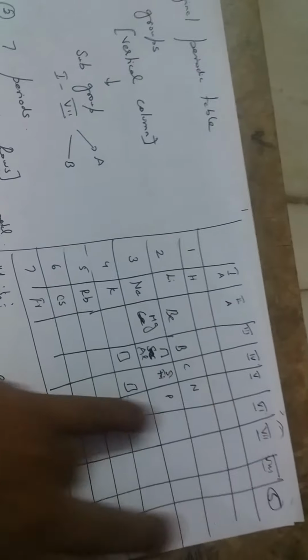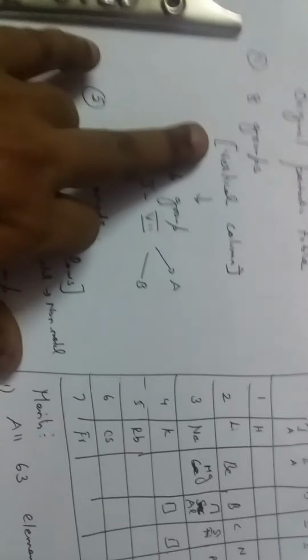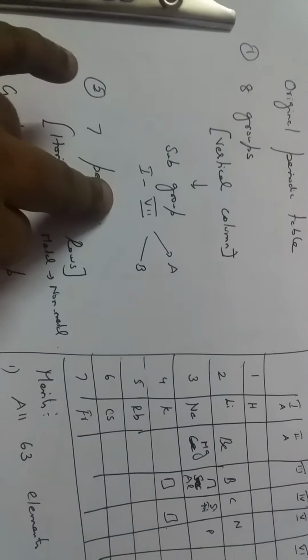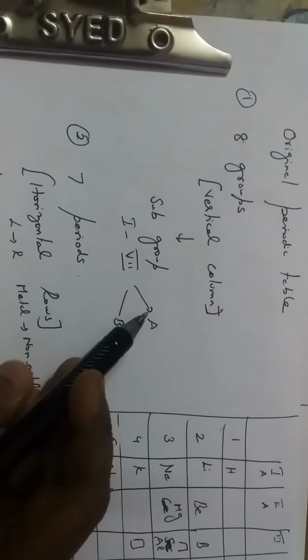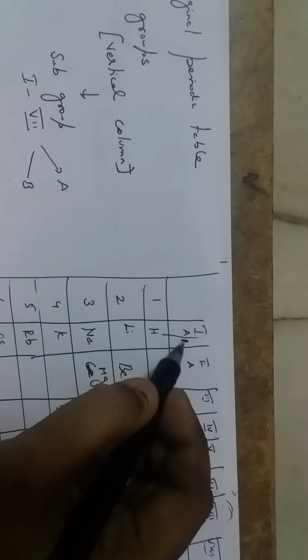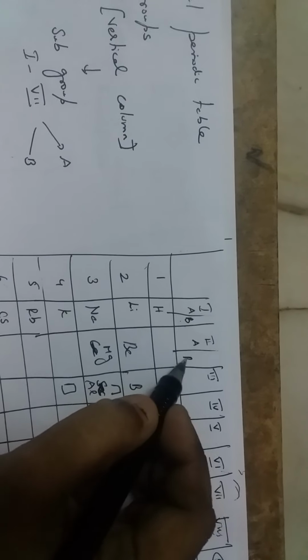The 8 groups are the vertical columns. The vertical column is called a group. Here are 1, 2, 3 up to 8. There are 8 groups in the periodic table according to Mendeleev. And the groups consist of subgroups. Groups 1 to 8 each have A and B. Here this is the A group, and here there are subgroups: first A, first B, similarly second A, second B. All of these have subgroups.